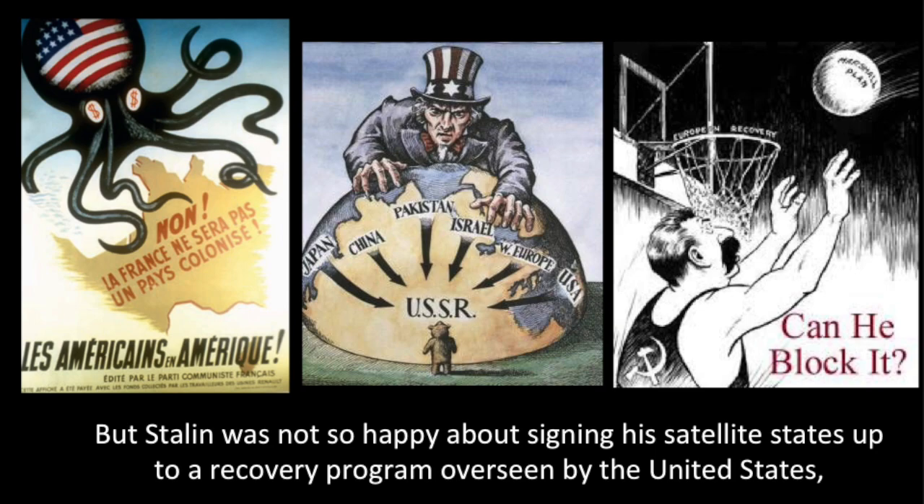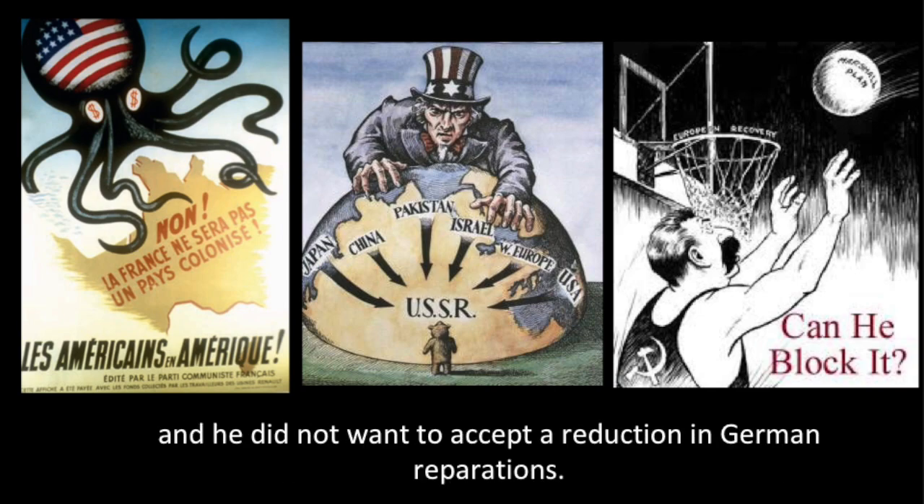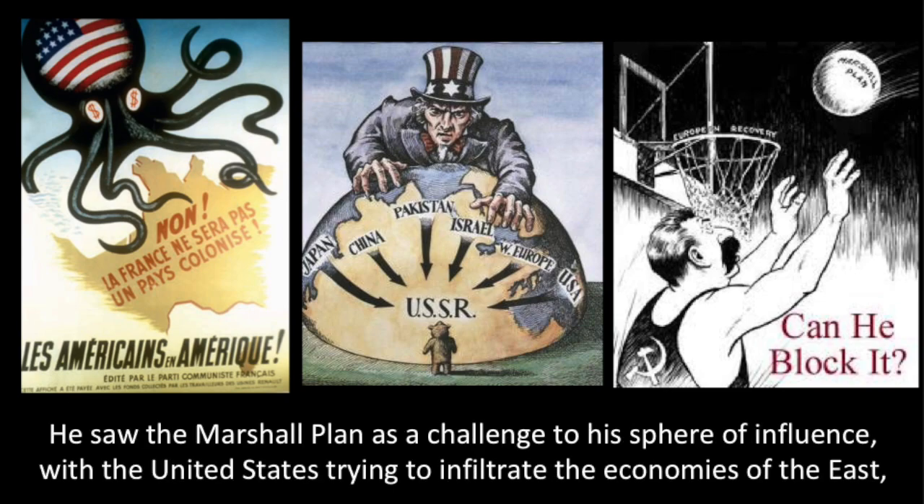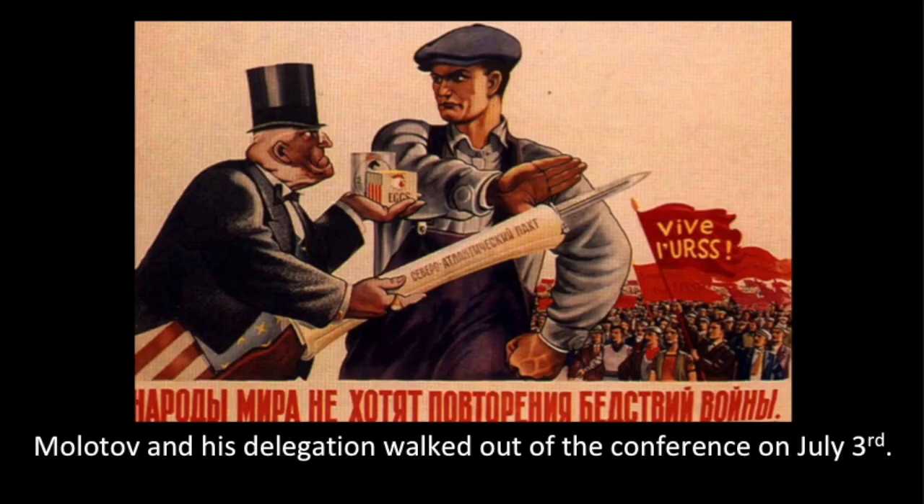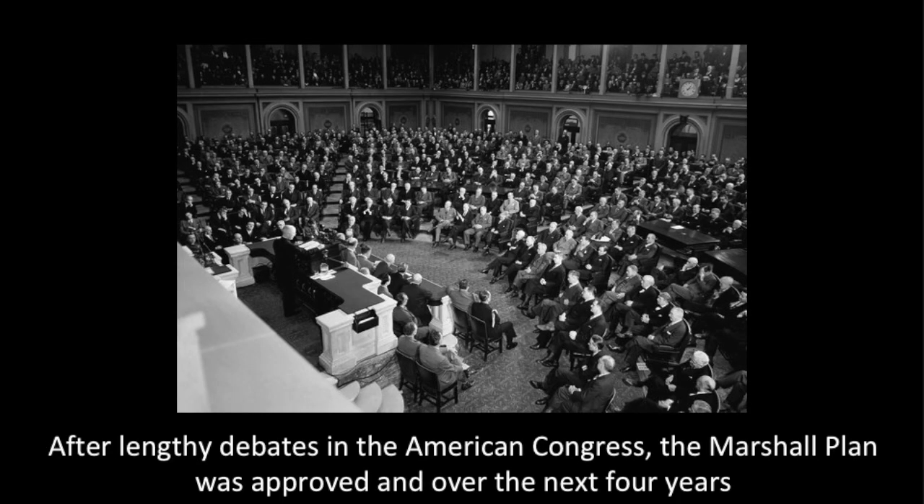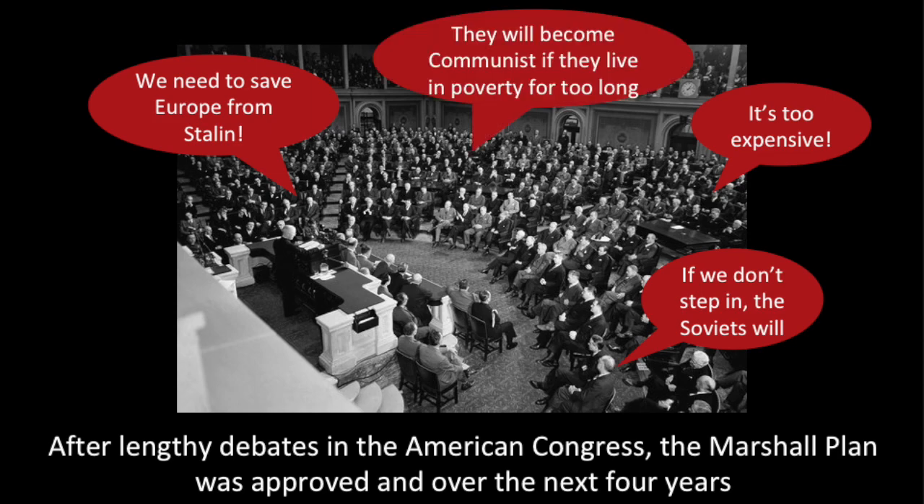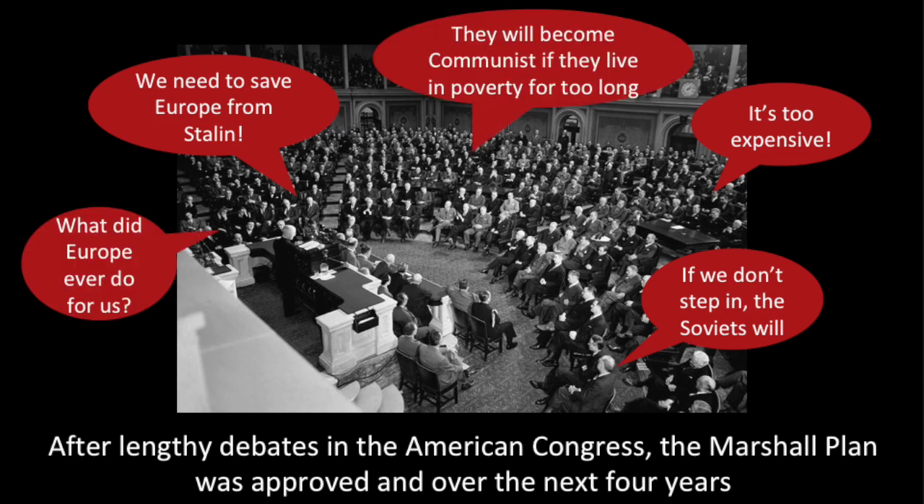But Stalin was not so happy about signing his satellite states up to a recovery program overseen by the United States, and he did not want to accept a reduction in German reparations. He saw the Marshall Plan as a challenge to his sphere of influence, with the United States trying to infiltrate the economies of the East, just as Novikov had predicted in his 1946 telegram. Molotov and his delegation walked out of the conference on July 3rd.